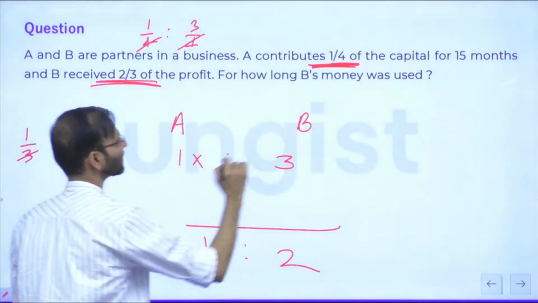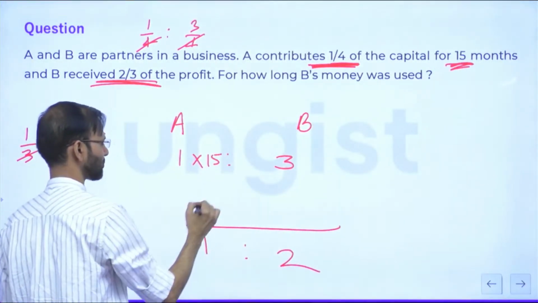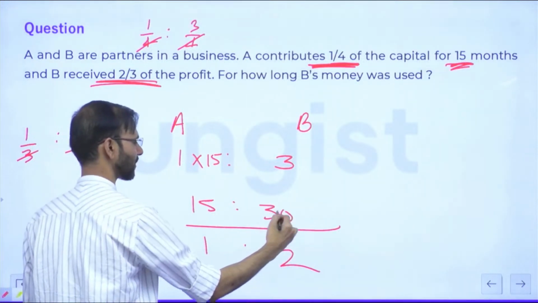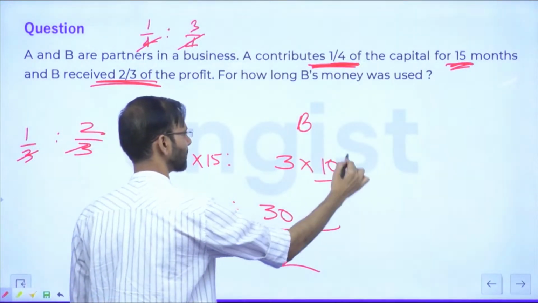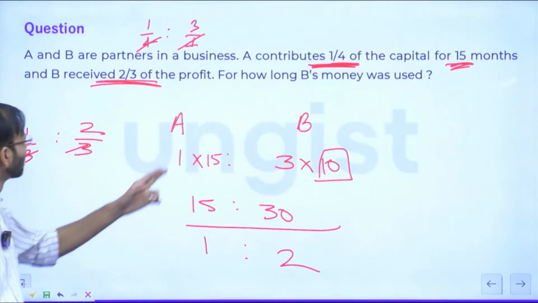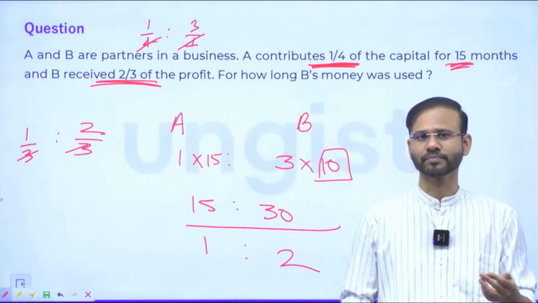A contributed for 15 months. So this is 15 and this is twice, so 30. 3 into what will give you 30? 10. So B was there in the business for 10 months, or B's money was used for 10 months.